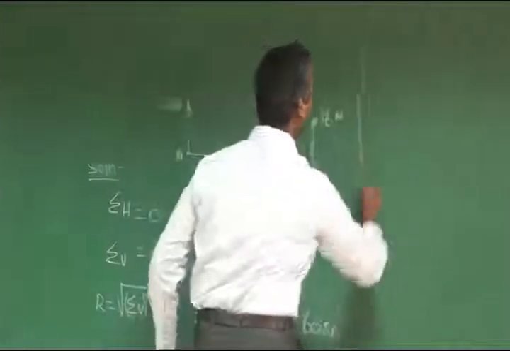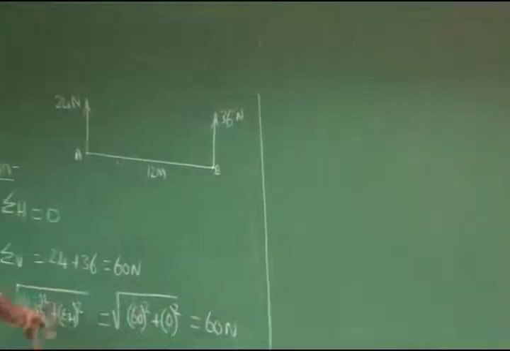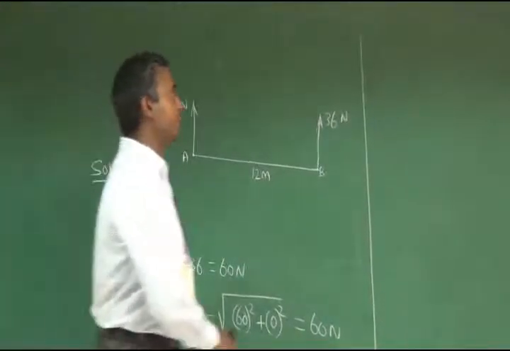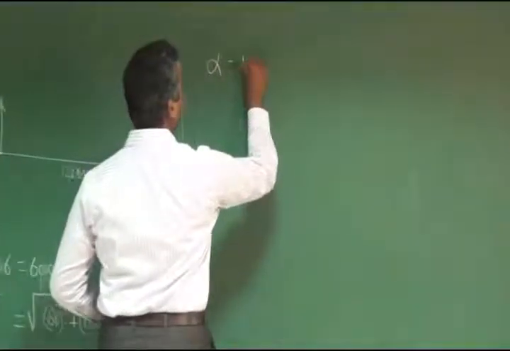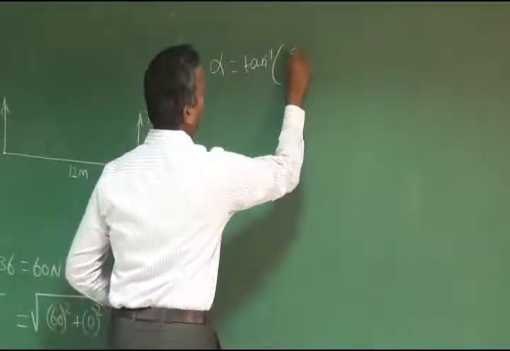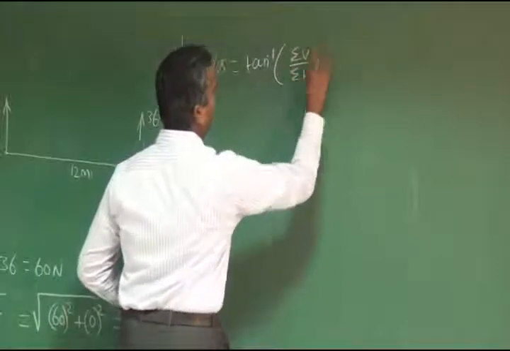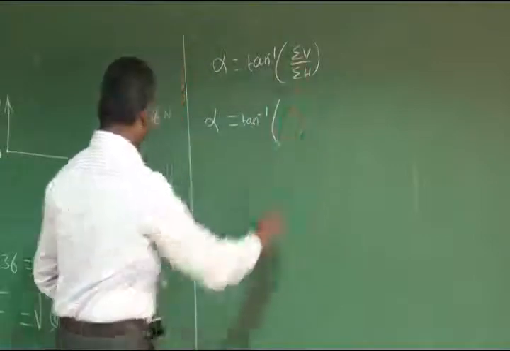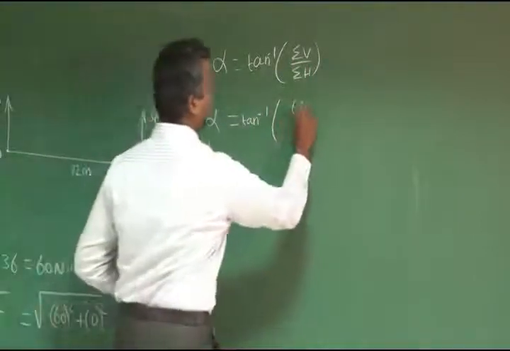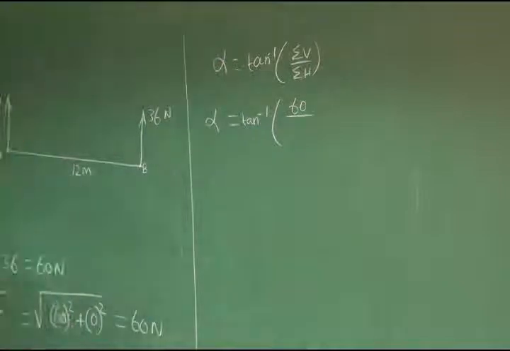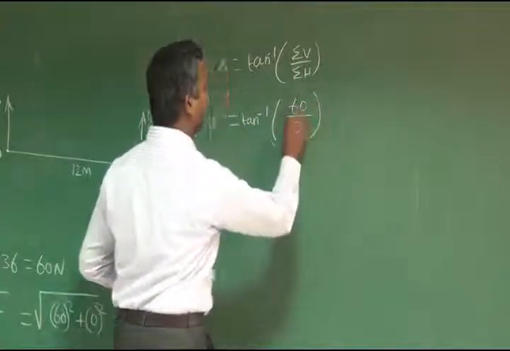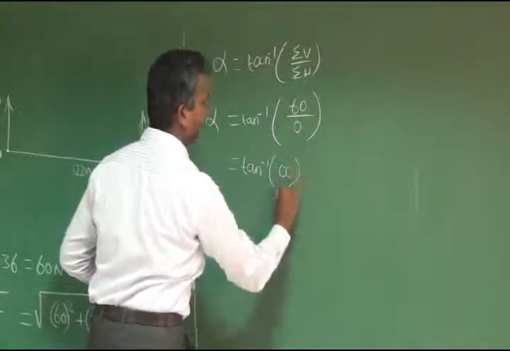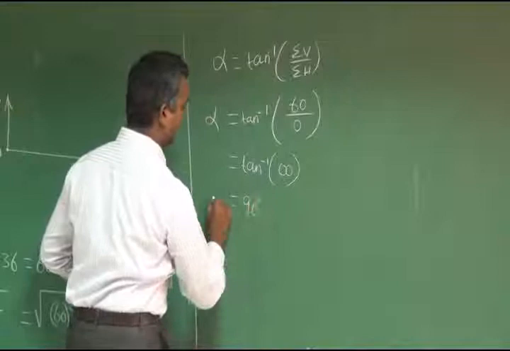Now we are going to calculate the angle. The angle is 90 because sigma h is equal to 0 and sigma v is equal to 60. If you substitute in the formula, what will happen? Alpha is equal to tan inverse of, what is the formula? Sigma v divided by sigma h. Alpha is equal to tan inverse of 60 divided by sigma h, which is 0. Anything divided by 0 is infinity. So tan inverse of infinity is what? 90. Alpha is equal to 90.